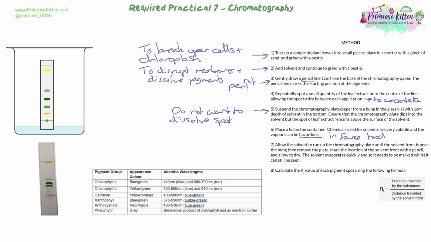It should have a lid on it. It shouldn't be exposed or emptied out for long periods of time. Also, it can evaporate, and we don't want all our solvent to evaporate out of the jar.